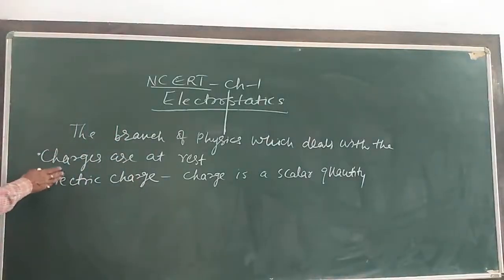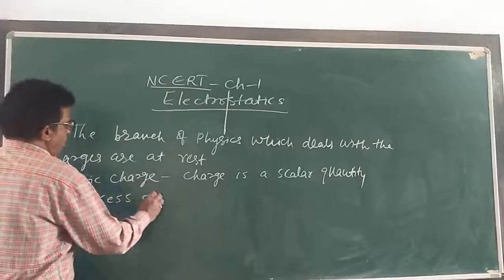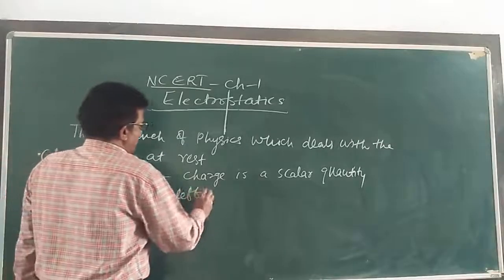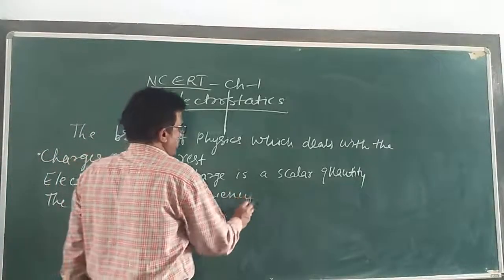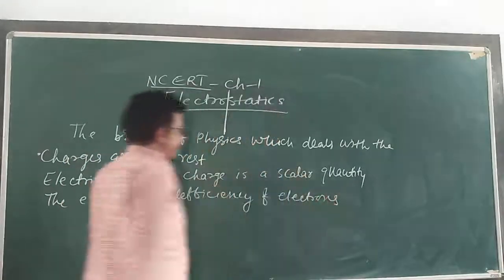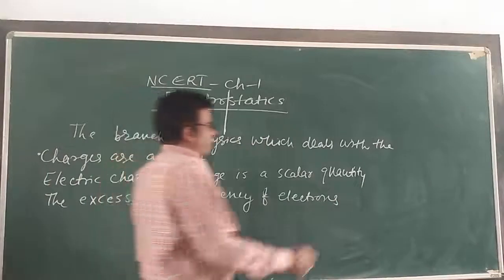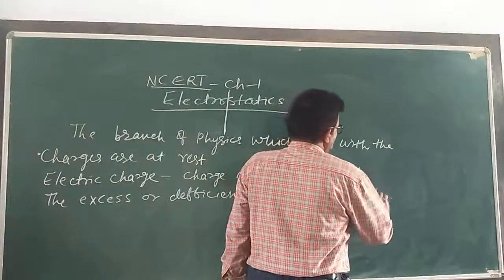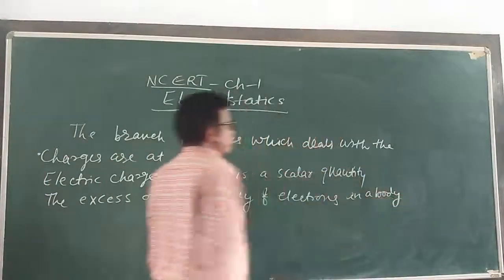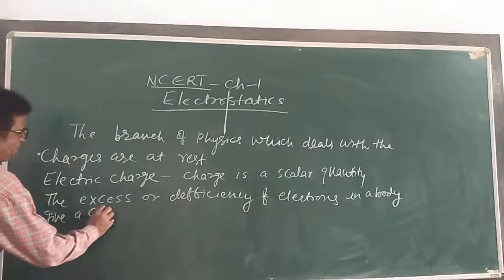So dear children, the excess or deficiency of electrons in a body gives the concept of charge.